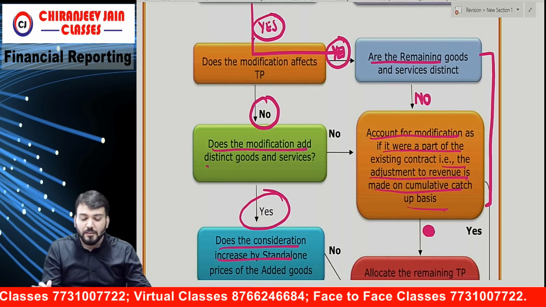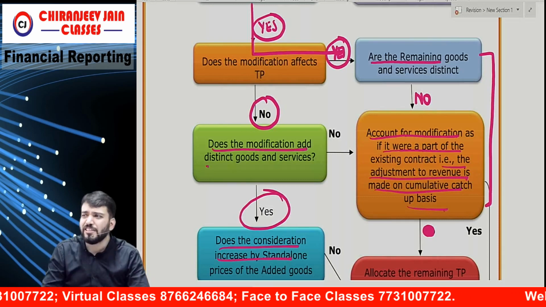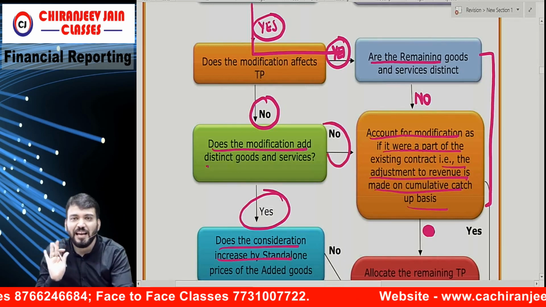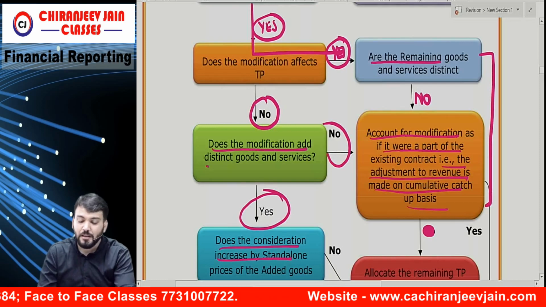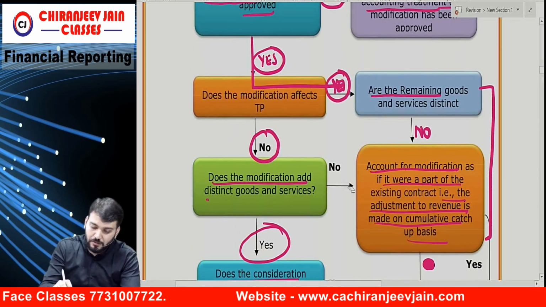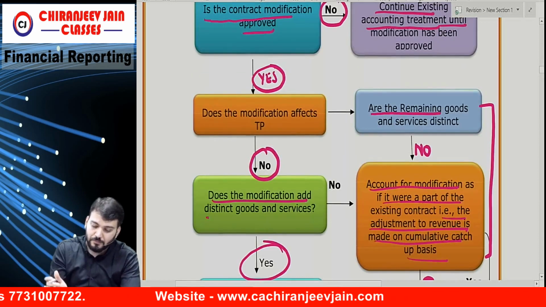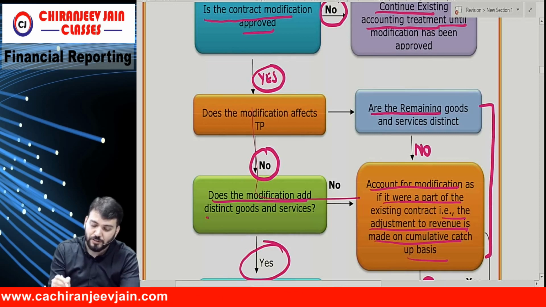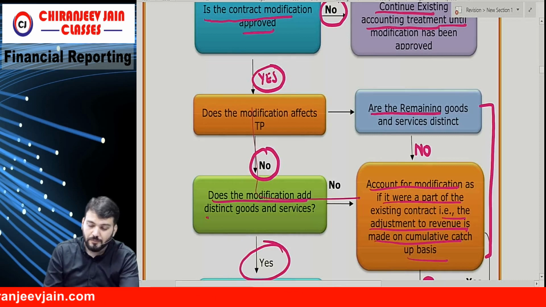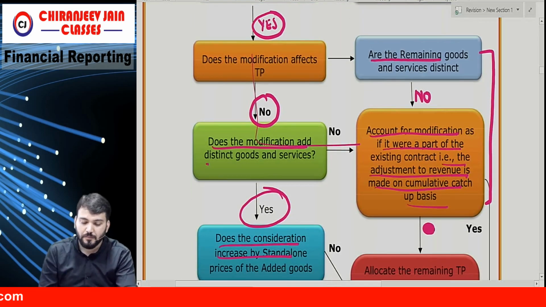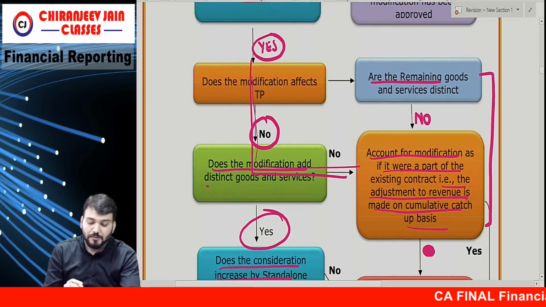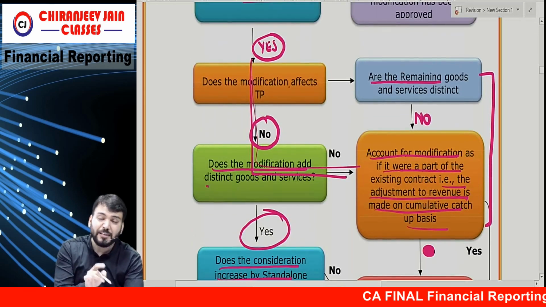The first question: does the modification add distinct goods and services? No, there is no additional goods and services. I'm asking this question: does the modification affect transaction price?